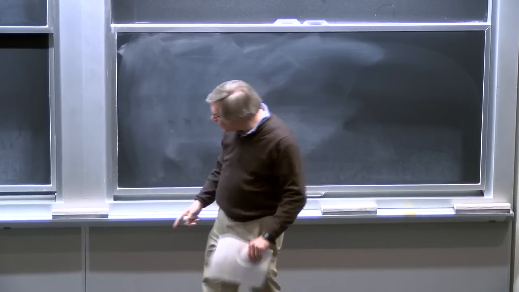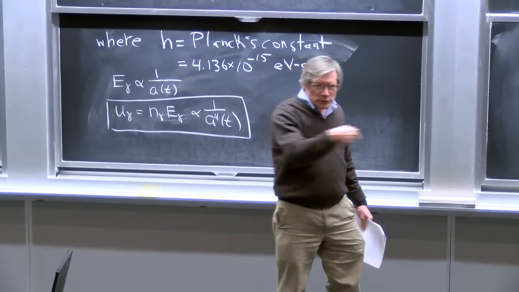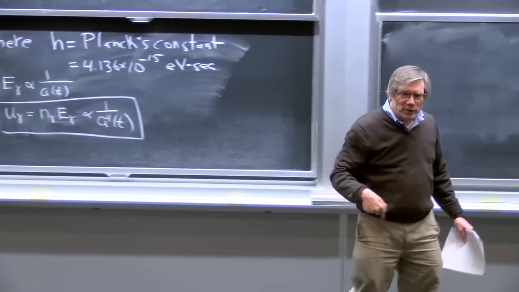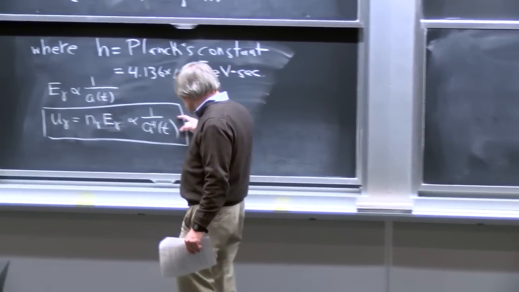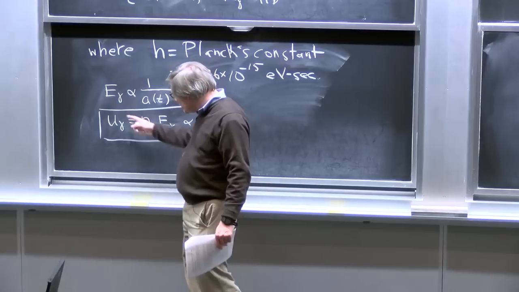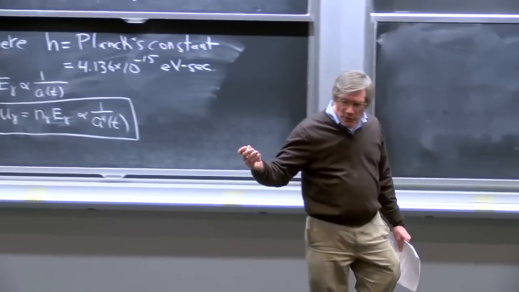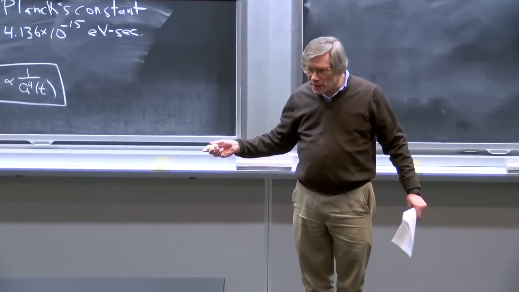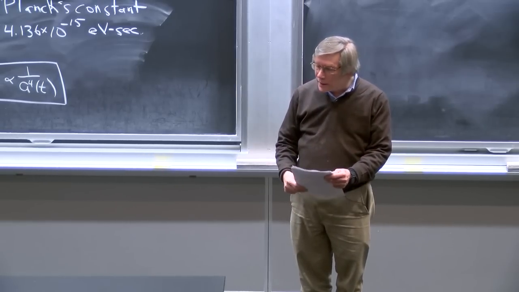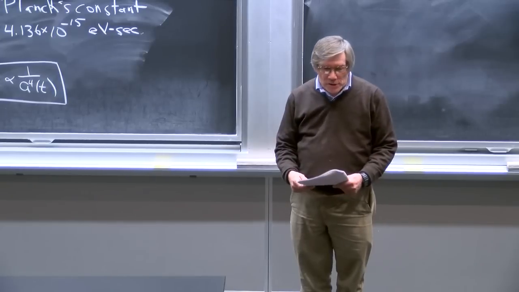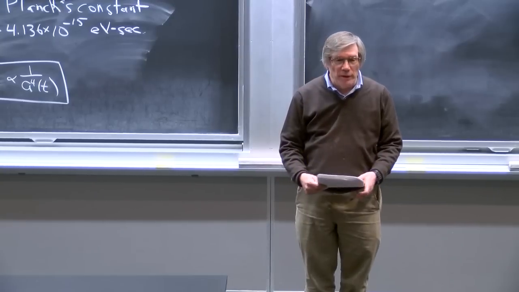Okay, now once we know this, we can ask ourselves what happens if we look at our universe going backwards, knowing where we are now, where did we come from? If the energy density of photons is falling off faster than the energy density of matter, it would mean that the ratio is getting smaller as we go forward in time. But that, of course, implies that the ratio gets larger as we go backwards in time. So as we go backwards in time, the radiation becomes more and more important. And there actually is going to be a time when the radiation will equal the matter, and at earlier times the radiation will dominate.